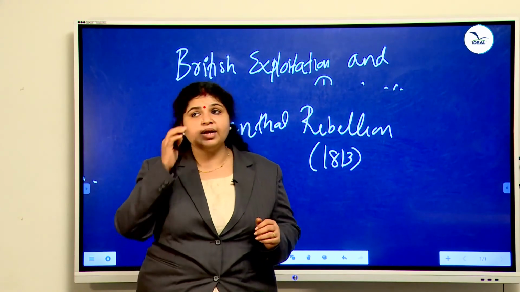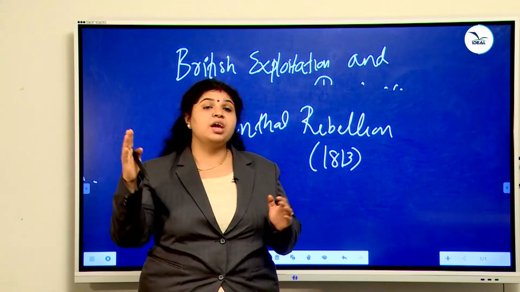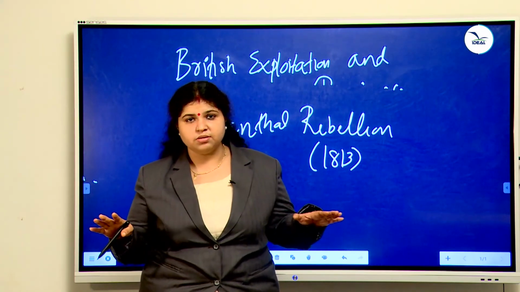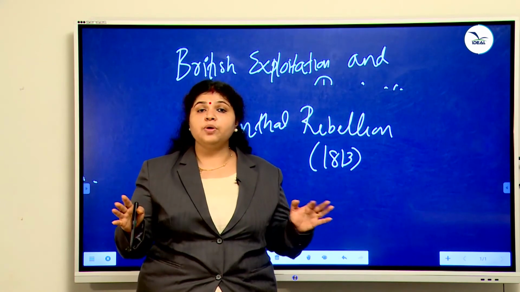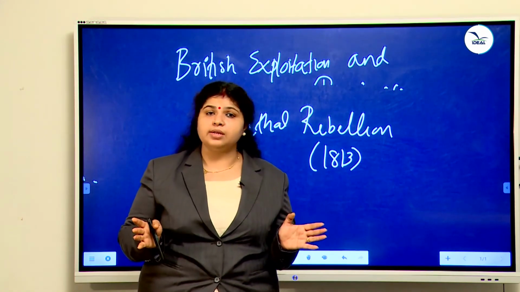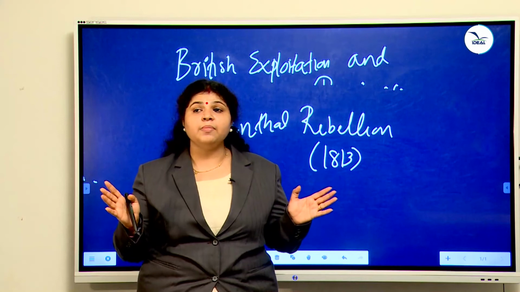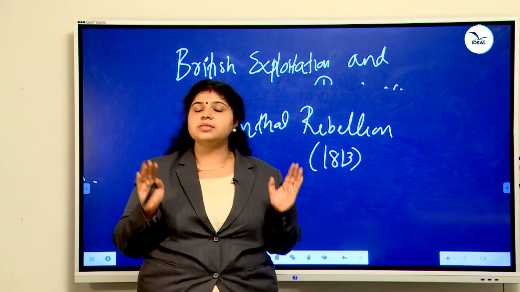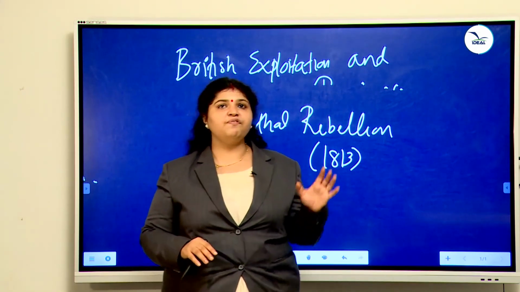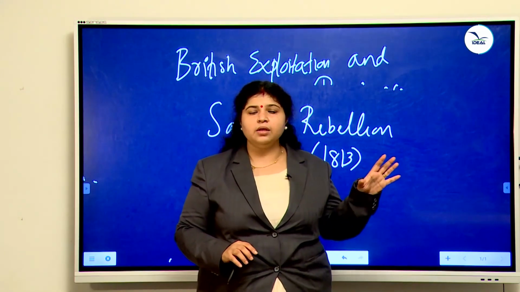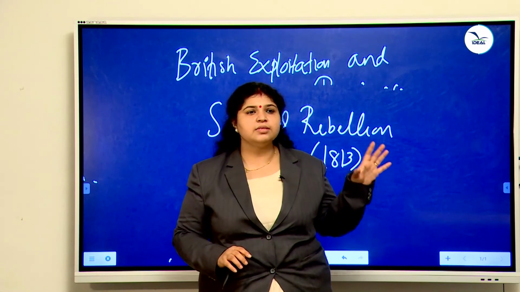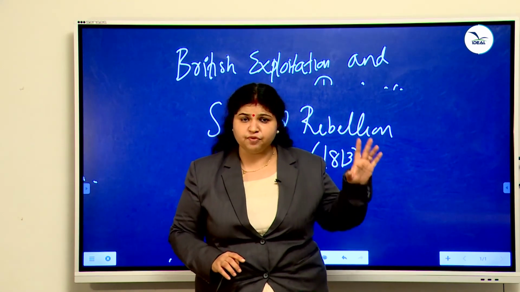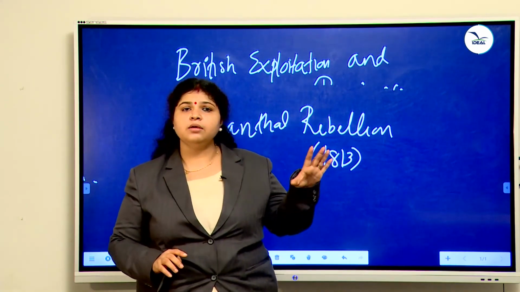But my dear students, they couldn't withstand for long. Later, the Santal rebellion was suppressed. Siddo and Kano and thousands of Santals were killed. Rajmahal Hills became a battlefield, but very soon the Santal rebellion was suppressed. So first we learned the main livelihood of the Santals: collecting forest products, cultivation, food gathering and hunting.